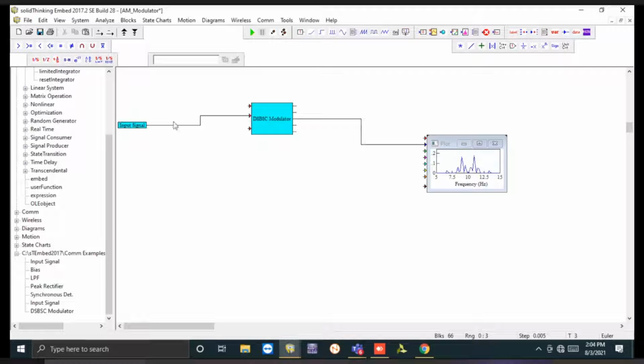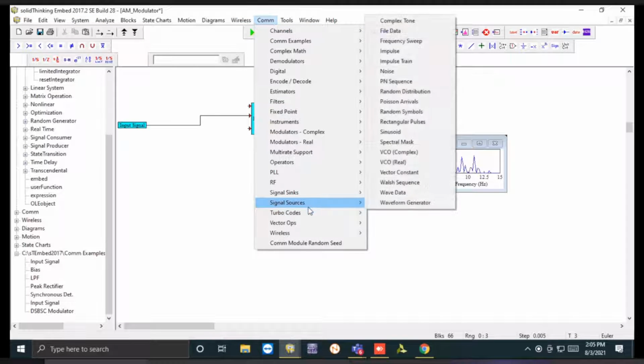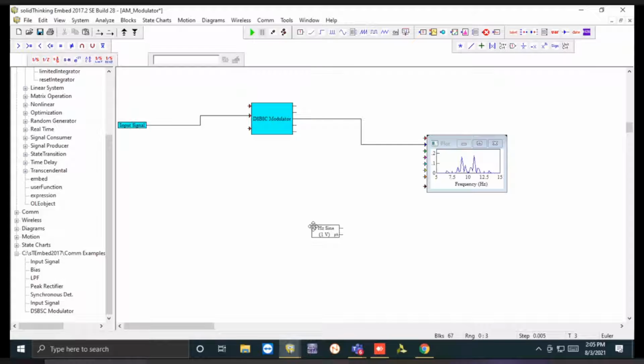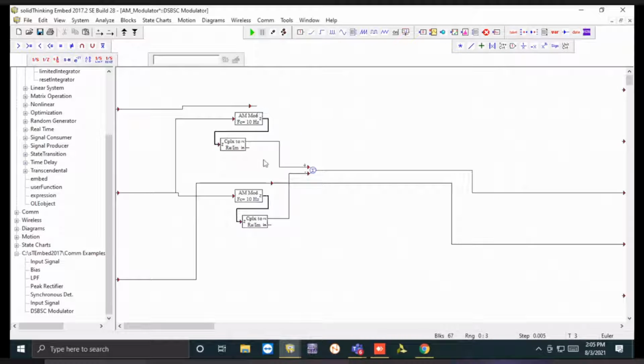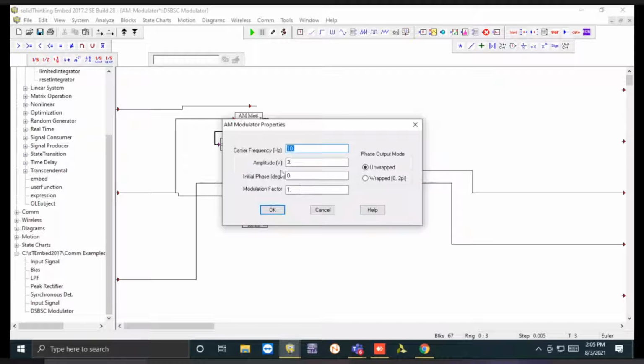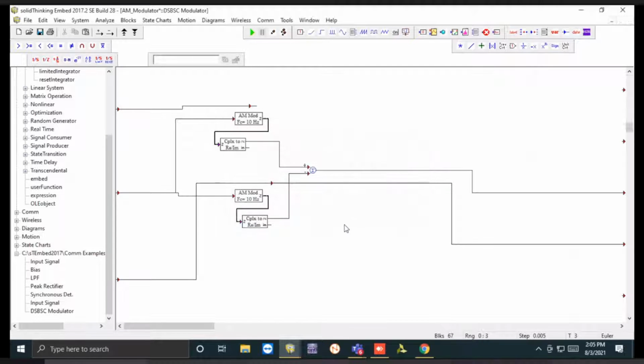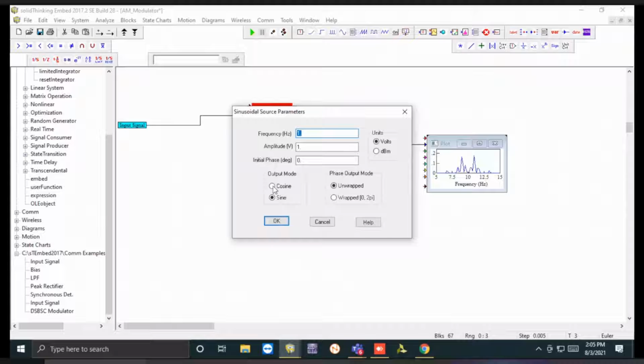Okay, so first we'll take a carrier signal. That will be available within the COM block. We need a signal source. We'll go for the sinusoidal signal, and you can see that here we have a cosinusoidal signal, so we'll select a cosinusoidal signal of frequency 10 hertz.